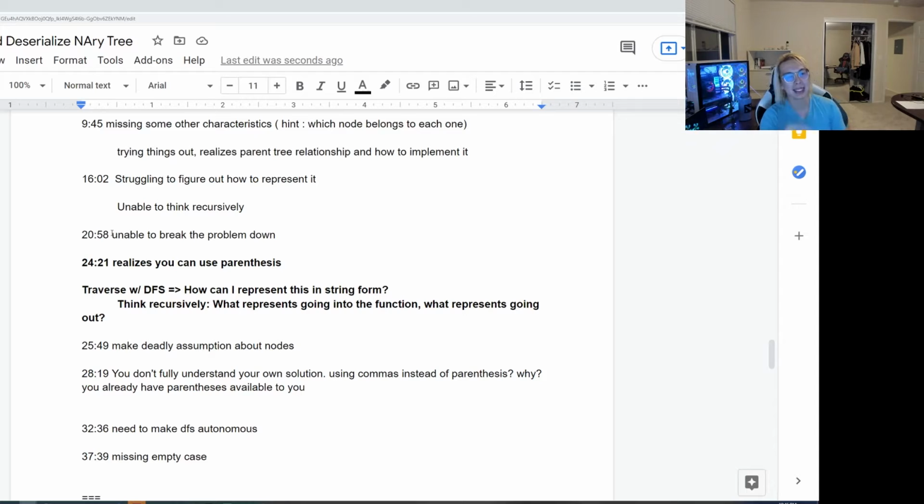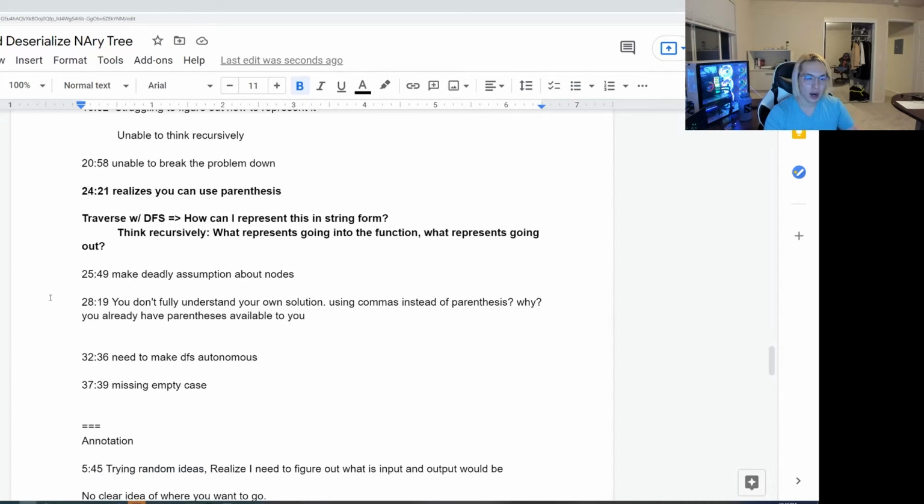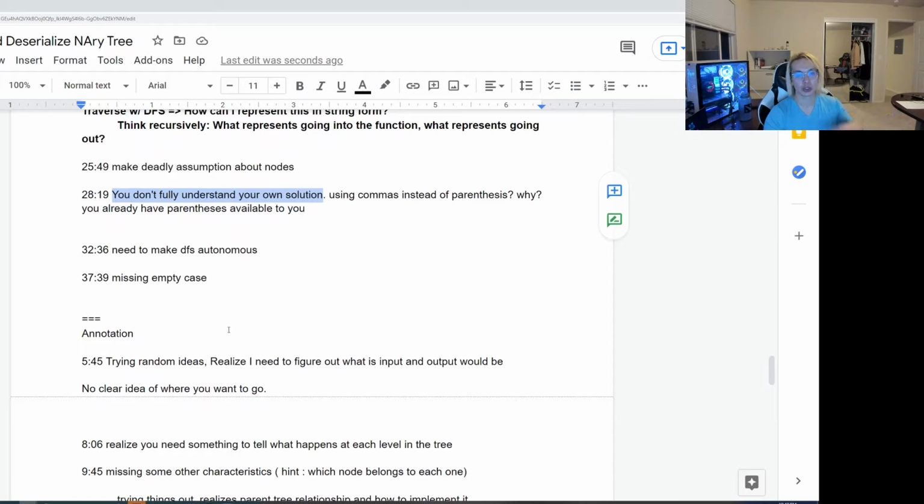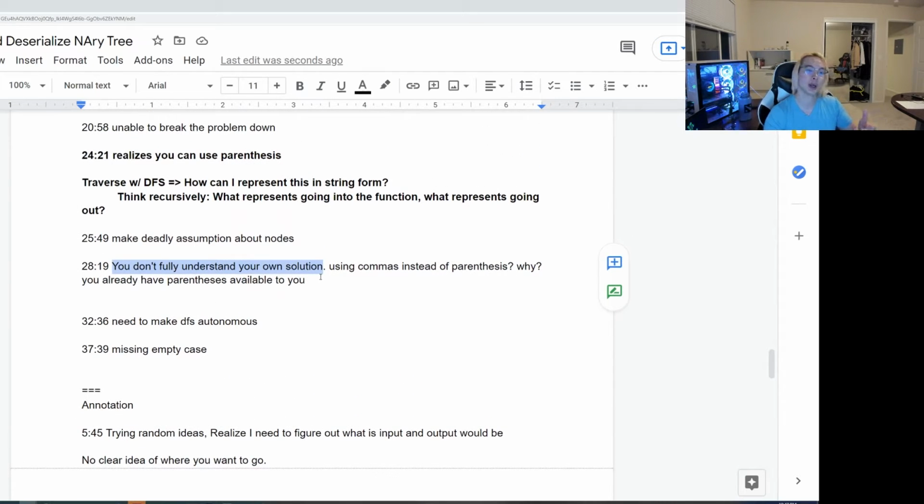And so because of that, I think this just tells me that if you understand your design and you understand how to write your code, then you're actually able to write the code very, very quickly. I think this timestamp jump between 24 and 25 actually makes that very clear. So at least his ability to write the code once he has the design in his head is very good. But the problem is to be able to get there much more efficiently, to get through that design. And then the rest of this is just kind of acknowledging that as well. He doesn't understand his own solution, and then he's using common parentheses. He's doing a bunch of random stuff.